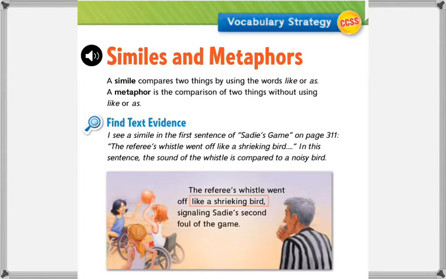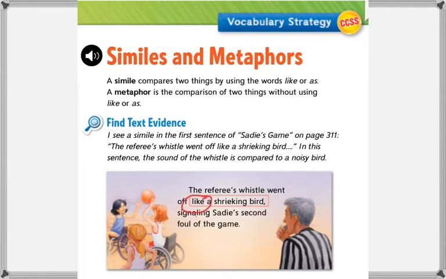So if we look here at this part of a text, this is from a story called Sadie's Game. And the sentence says, the referee's whistle went off like a shrieking bird, signaling Sadie's second foul of the game. If you notice, they are using the word like.